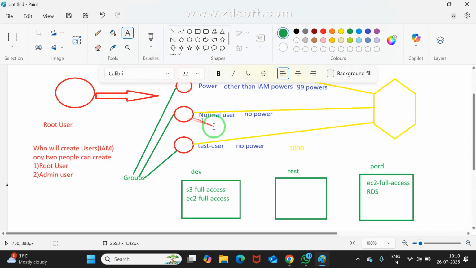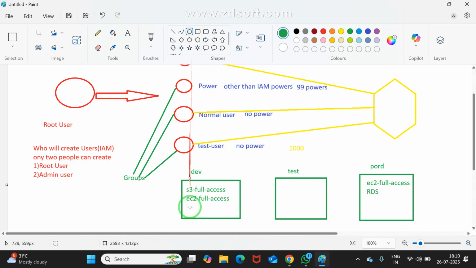Please mute it. Good evening. There, user one I am adding. User two I am adding. These two users can access these two permissions. You may ask me, here assume I may create two more users. These two people can access these two permissions. But sometimes I require RDS also. This user requests it. What may I do? I am giving it like this.